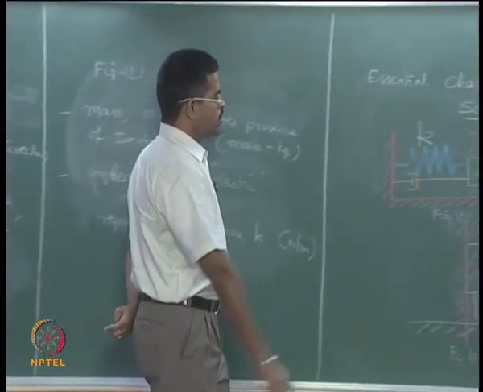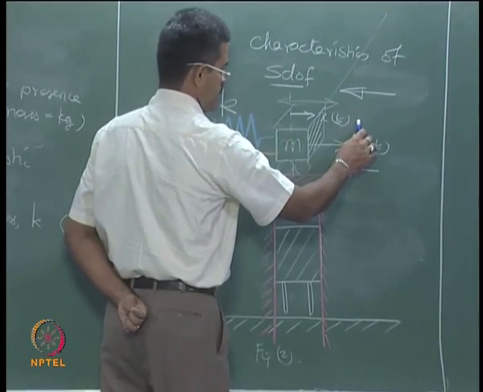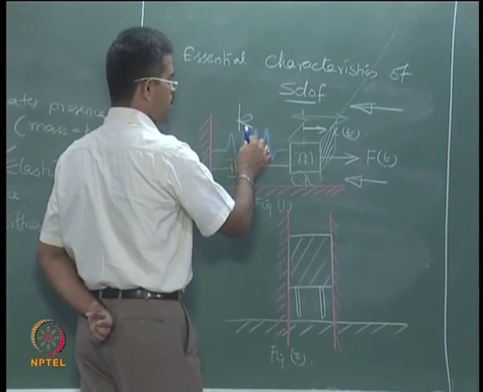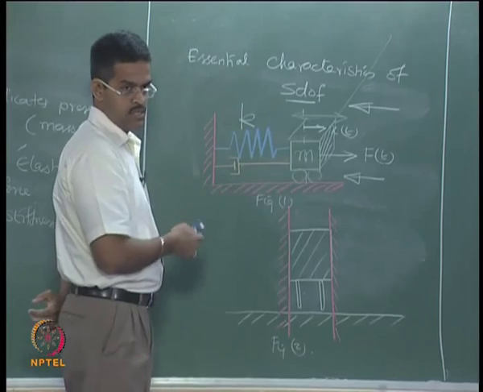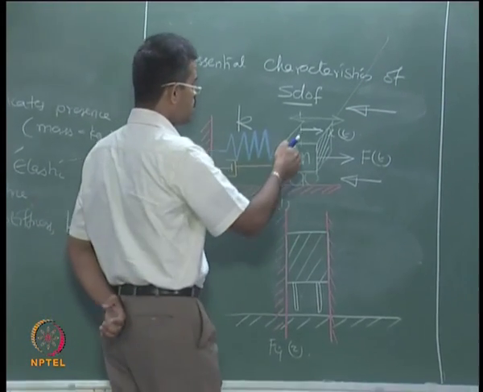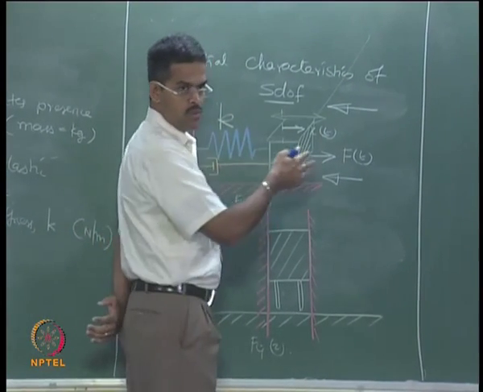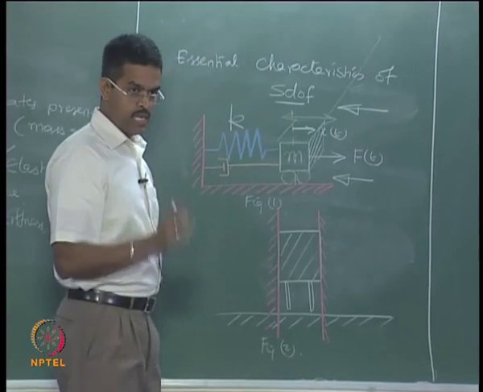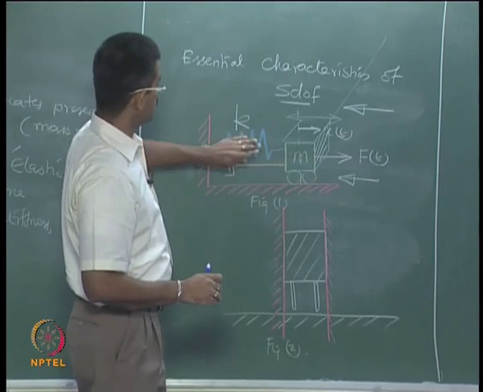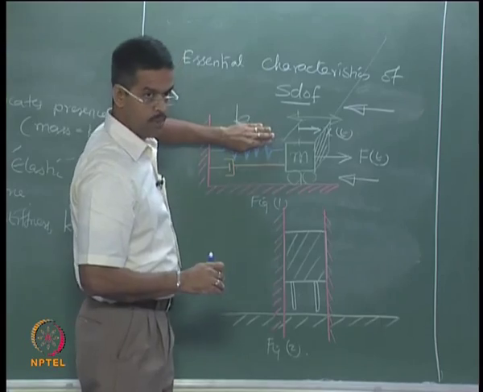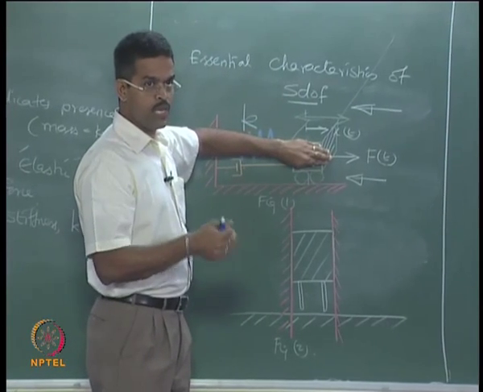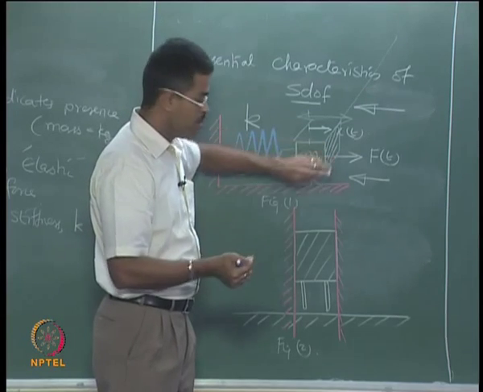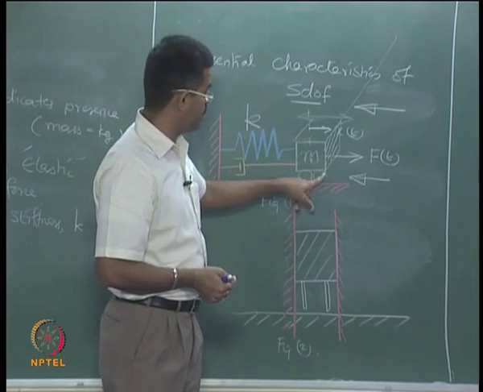When you try to move the mass towards right, the spring tries to bring the mass to its left, it restores the position of the mass. Now, when this mass is being moved to and fro, there is a probability that in addition to the force exerted by the restoring component, the movement of the mass is also attempted to be depleted or stopped by a friction generated between the wheel and the surface.